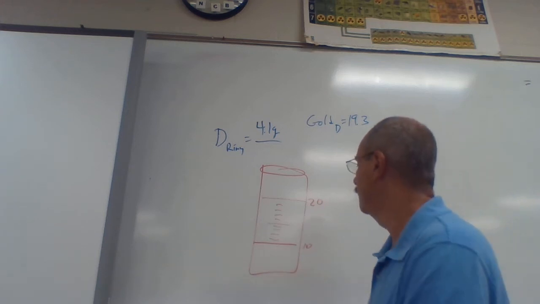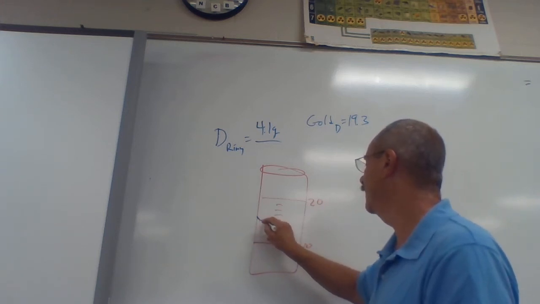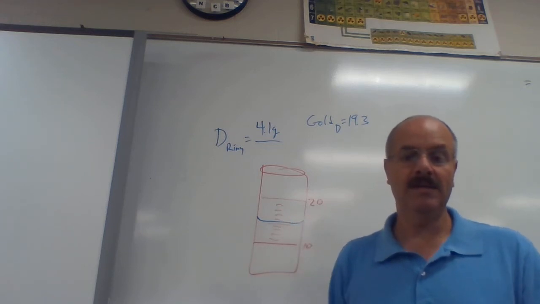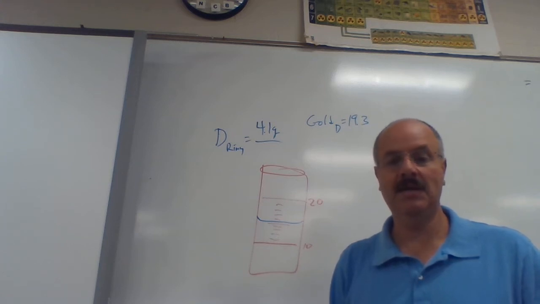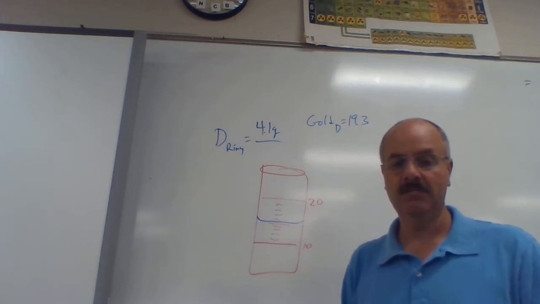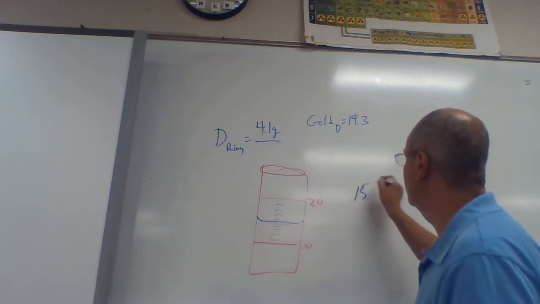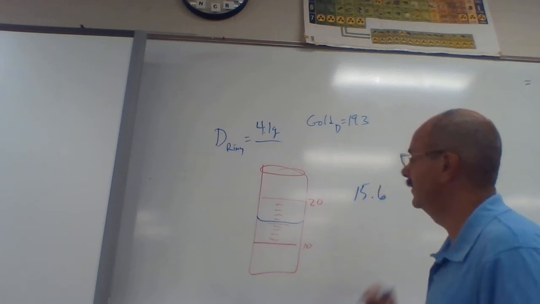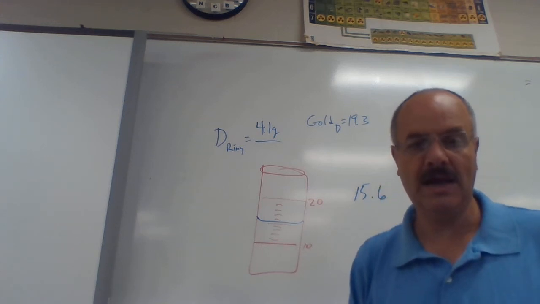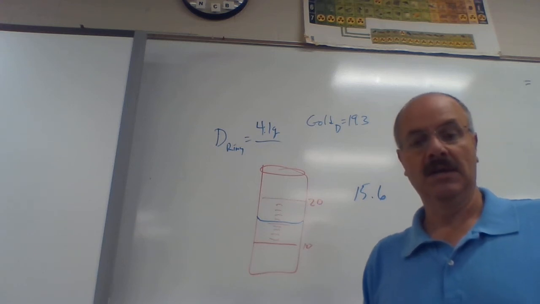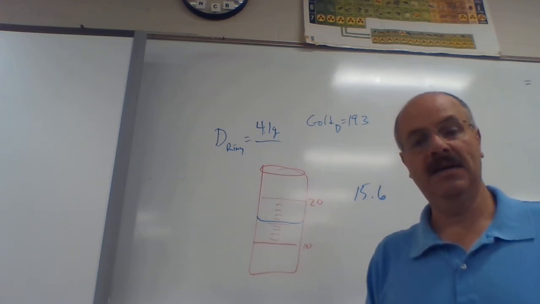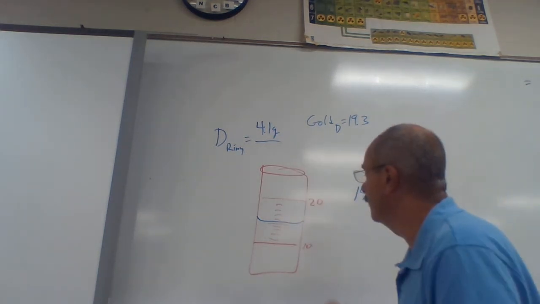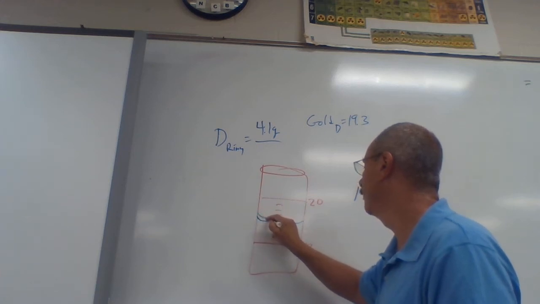So the first time when I dropped my ring in here, let's say it was right there. Is that on the 15? Nope. Is it on the 16? Nope. It's kind of in between. So currently we can say it's at 15. And then if you looked at it really closely, it's about 15.6 milliliters. It's a little bit more than halfway, but it's definitely not on the line of either one. Now I take my ring and drop it down in there, and after I drop my ring in, it goes up to here.